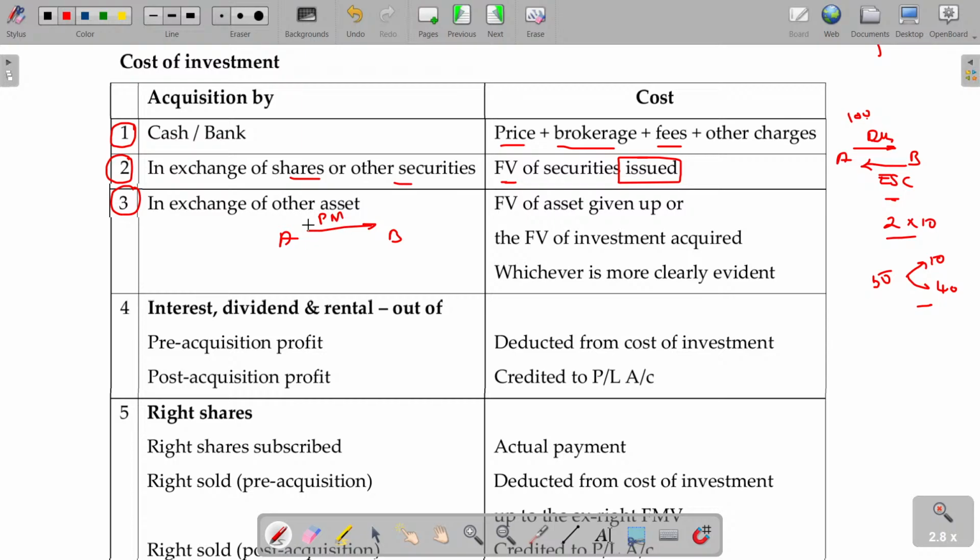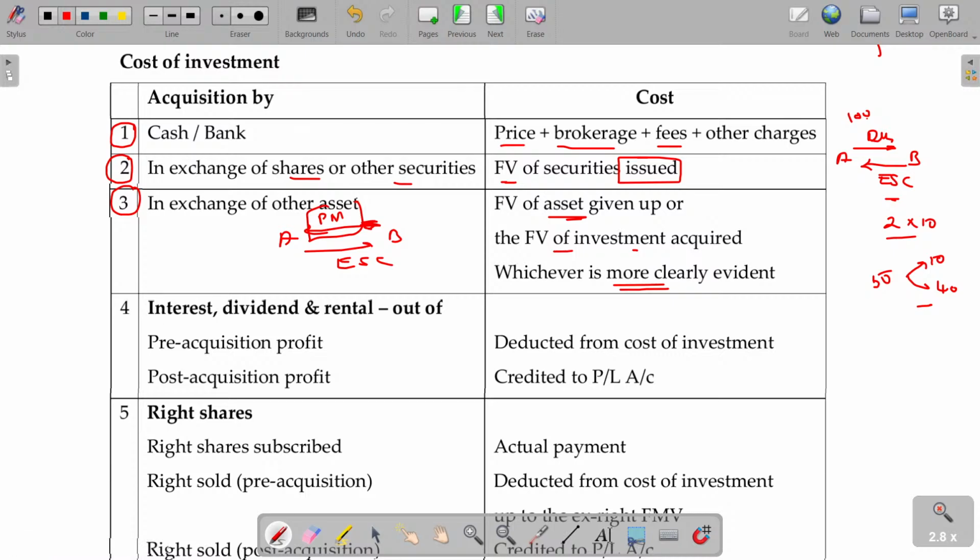Okay. In exchange of other assets, A and B, you give your plant and machinery or you purchase the plant and machinery. For that you are offering them what? Equity share capital. You purchase the plant and machinery, you are offering the equity share capital. In that case, fair value of the asset given up, whichever asset is given up, plant and machinery or whatever it may be, or fair value of the investments acquired, whichever is more clearly evident will be taken.